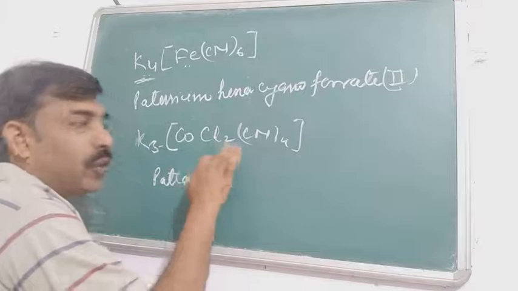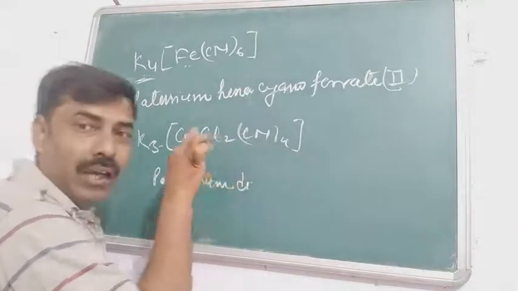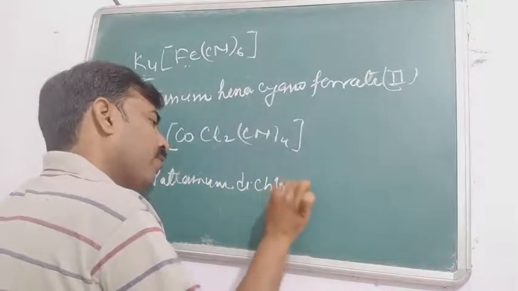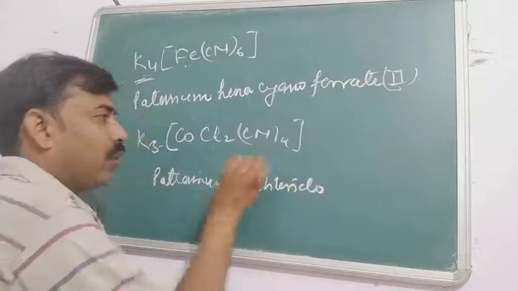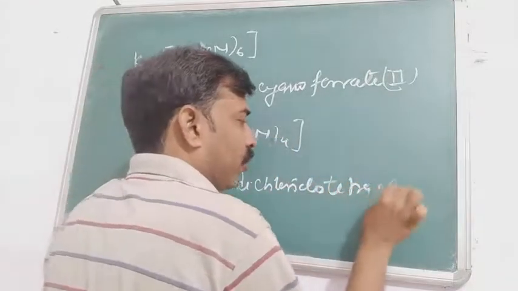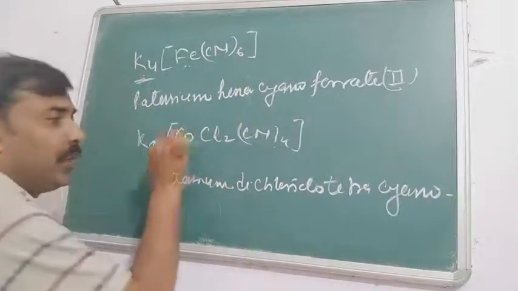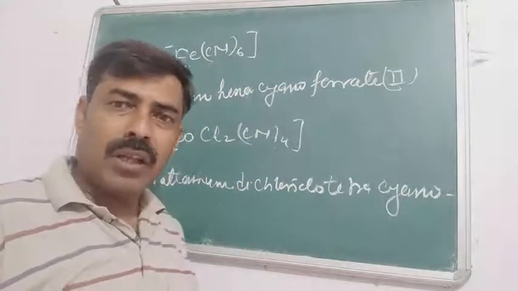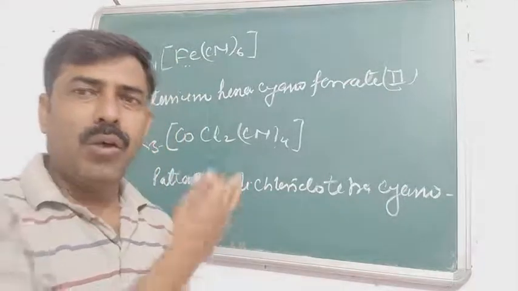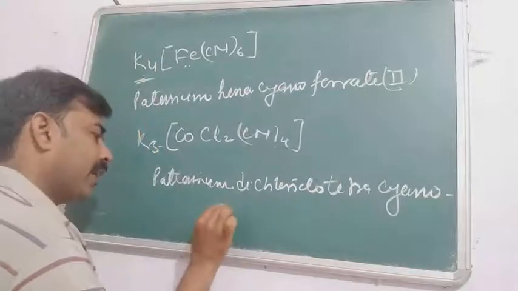So you will write 2 chlorides, that is di, and it is an anionic ligand, so we will add O with it, chlorido: dichlorido and tetracyanido or tetracyanide. Now the name of the central atom. Cobalt has no Latin name, so here we will write the English name, cobalt, with suffix ATE. So what do we get? Cobaltate.